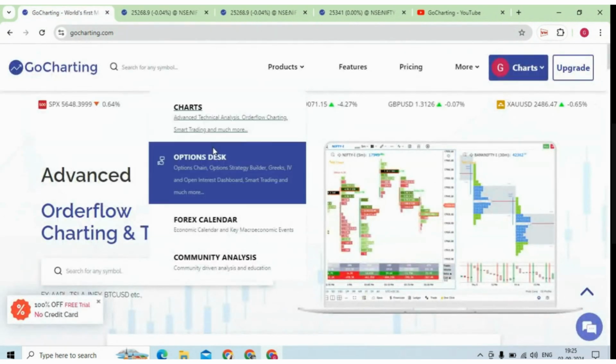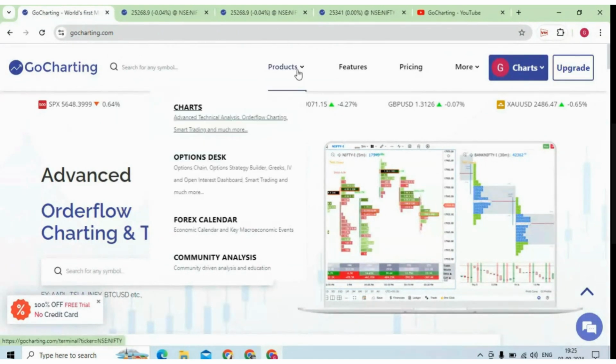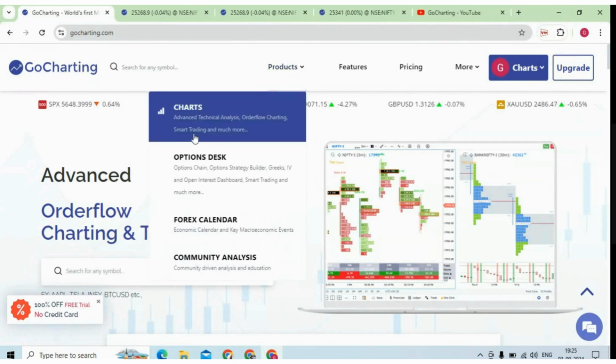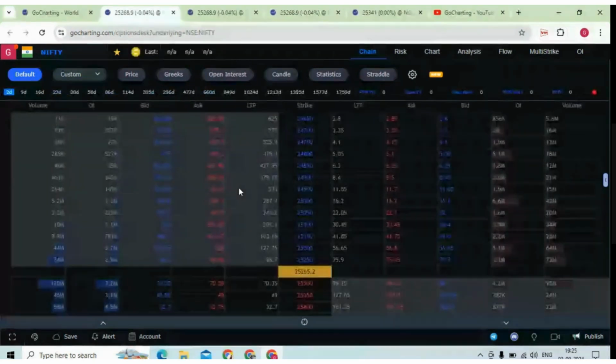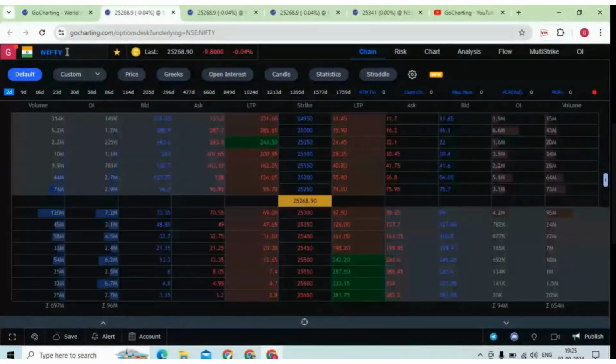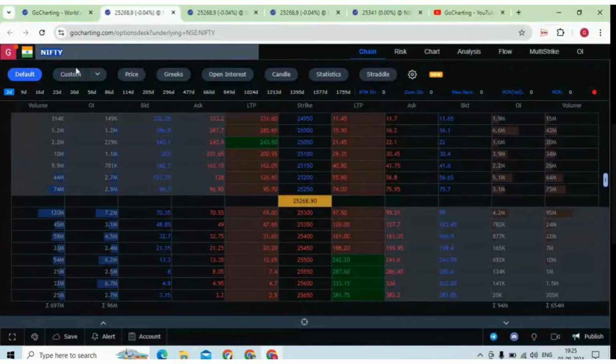Now let me take 5 more minutes and quickly cover the options desk. As we have seen, products, charts, and options desk. So let's go to options desk. Now in the options desk, this is our options chain. This is the option chain for Nifty. You can search option chains for different stocks and indexes. This is the default view for the option chain.